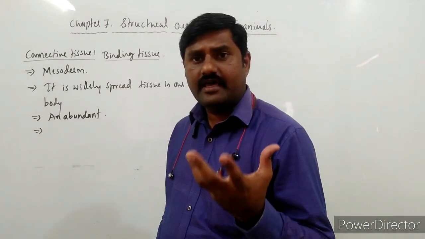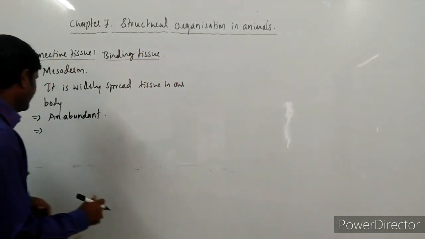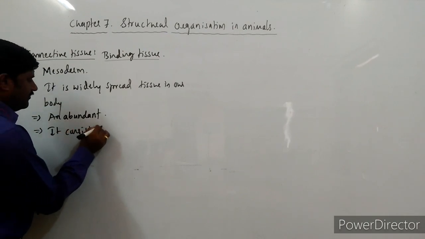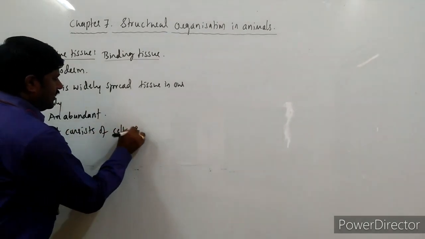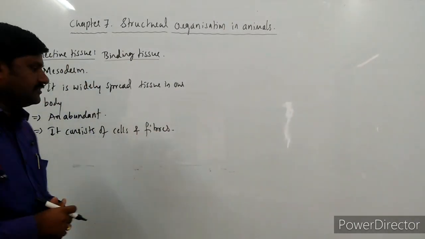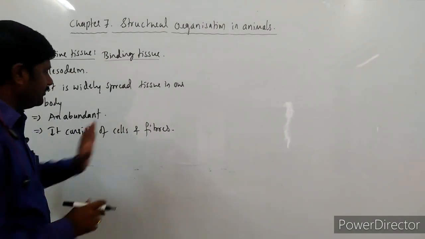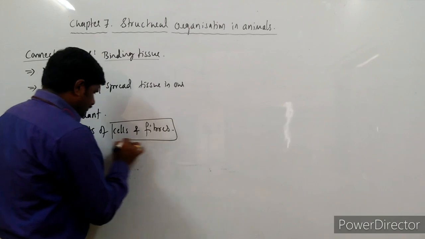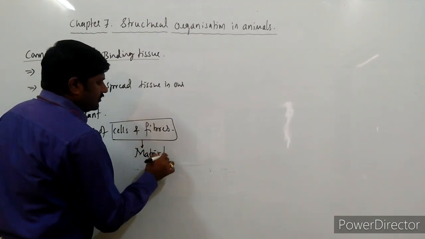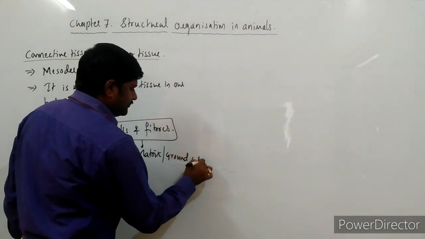And what is there inside this tissue is a very important aspect. See here, it consists of cells as well as fibers, right? What is it consisting of? Cells as well as fibers. So cells as well as fibers together form what? The matrix, or it is also called ground substance.